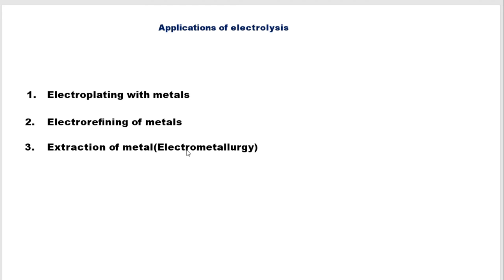Now the applications of electrolysis. Till now we have discussed the concept, the electrolytes, the electrolytic cells, various examples, what factors might affect electrolysis, and which ions will get discharged at the respective electrodes. Now we will come to the applicative portion of electrolysis. Why do we use electrolysis in daily life? Firstly, for electroplating of metals. Secondly, for electrorefining of metals, and thirdly for extraction of metals.